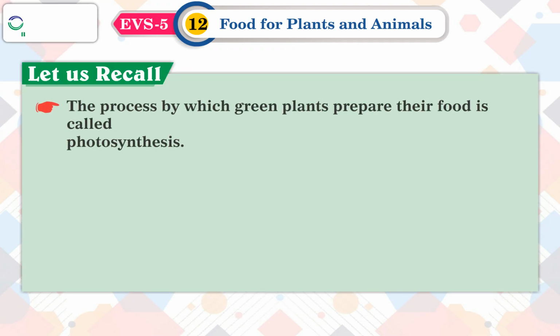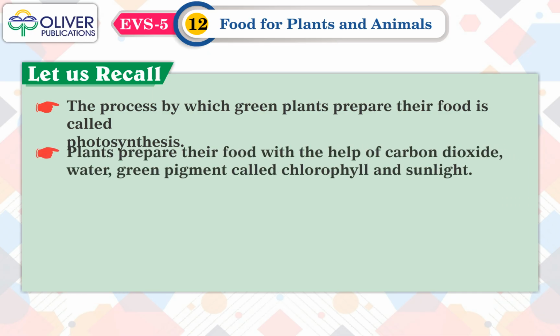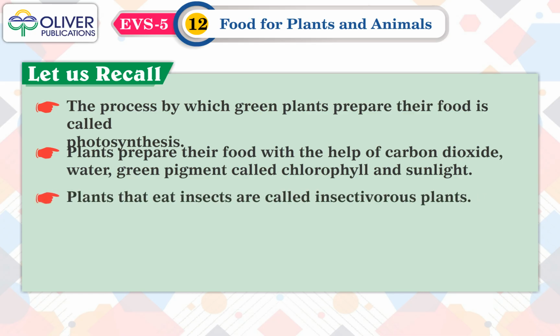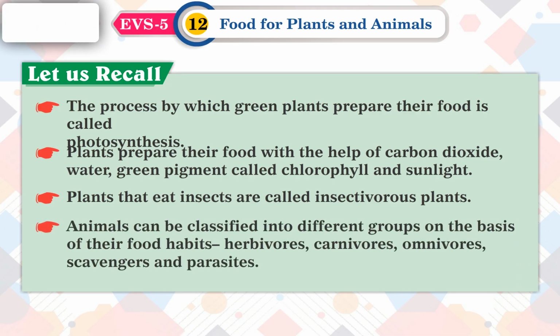Let us recall. The process by which green plants prepare their food is called photosynthesis. Plants prepare their food with the help of carbon dioxide, water, green pigment called chlorophyll, and sunlight. Plants that eat insects are called insectivorous plants.